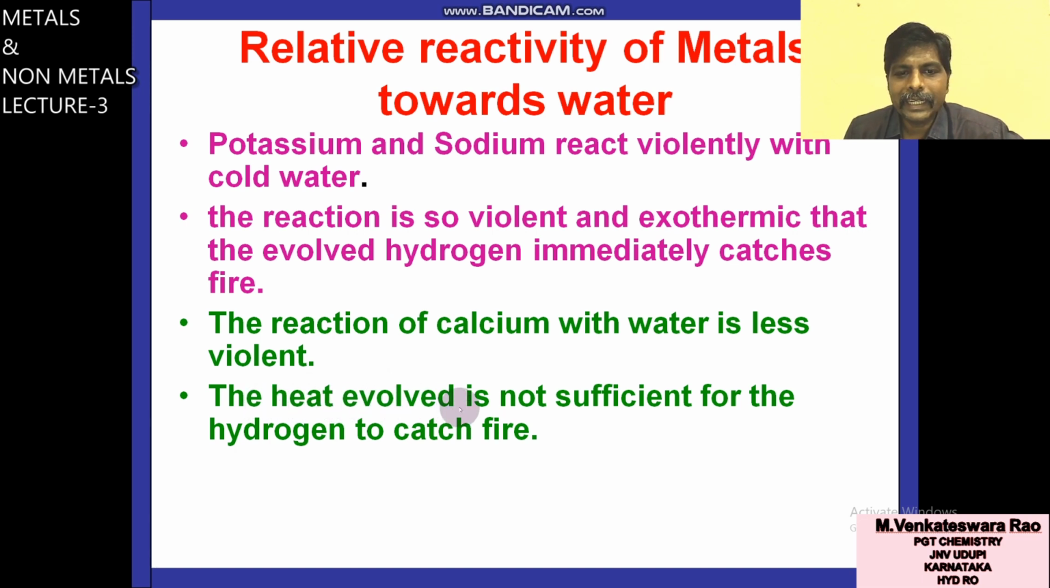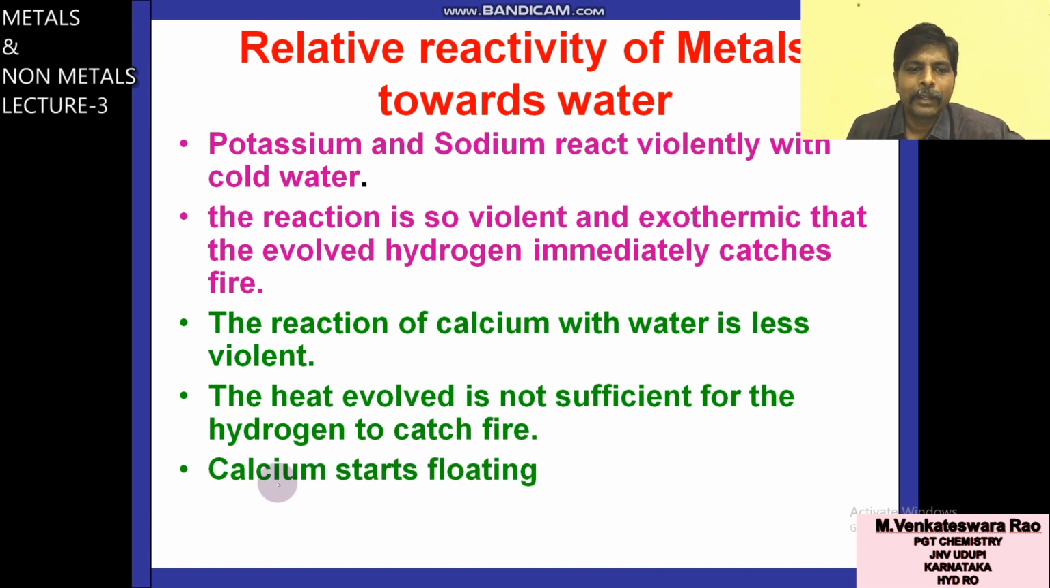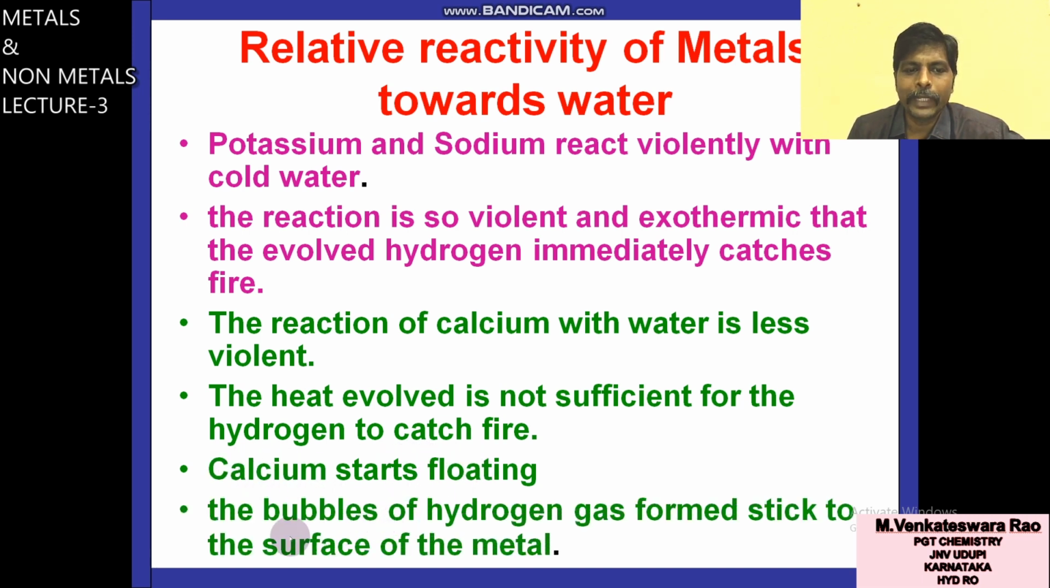So here the heat evolved is not sufficient for the hydrogen to catch fire. So in case of calcium, there is no fire, because the heat is not sufficient for hydrogen to catch fire. That's why calcium starts floating. The bubbles of hydrogen gas formed stick to the surface of the metal. This is important. In case of potassium and sodium, violent reaction takes place. In case of calcium, it starts floating and is less violent, because the heat evolved is not sufficient.